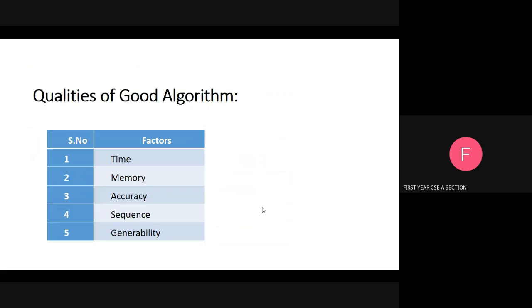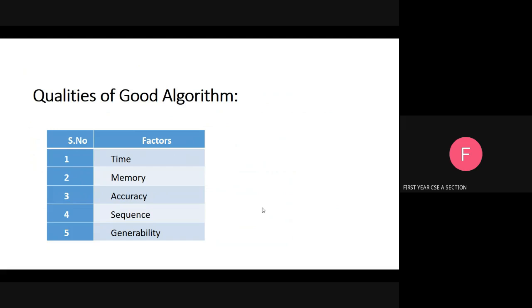Let's see the qualities of a good algorithm. What are the qualities? Our algorithm must take less time, meaning it must execute in less time.